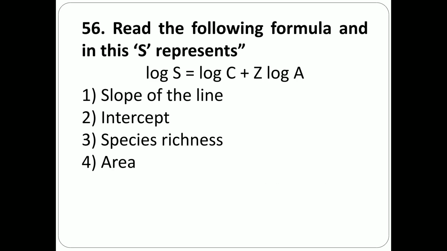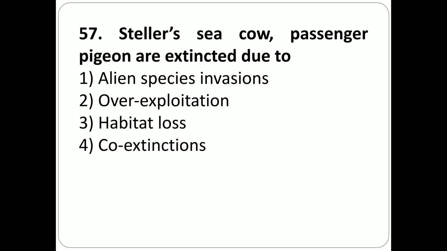Question number 56. Read the following formula and in this S represents. The formula is log S is equal to log C plus Z log A. First option, slope of the line. Second option, intercept. Third option, species richness. Fourth option, area. The correct answer is third option, species richness.